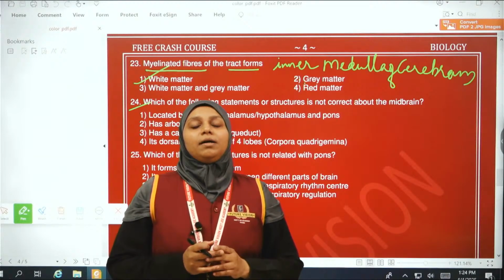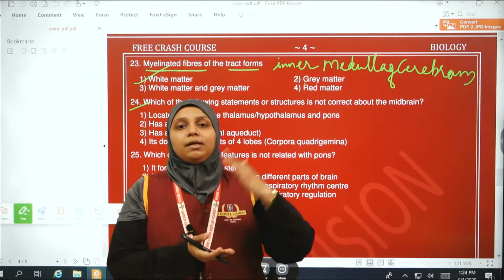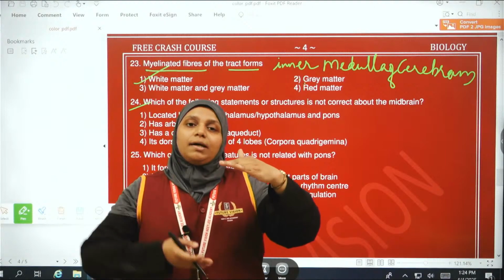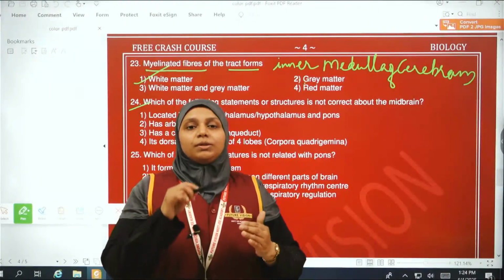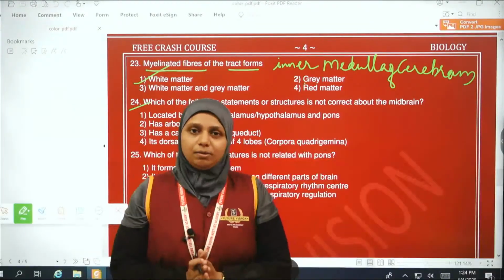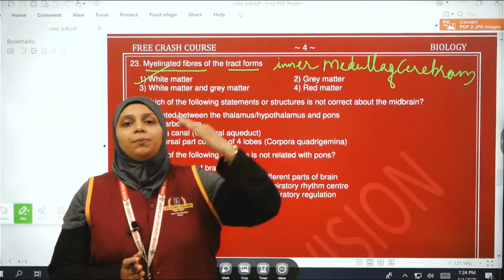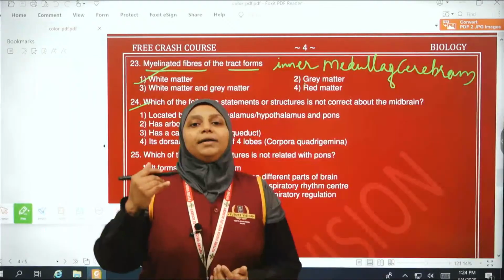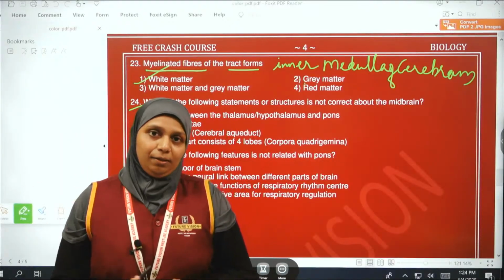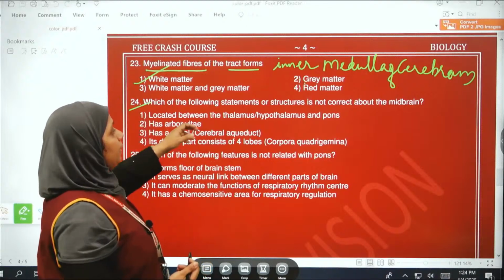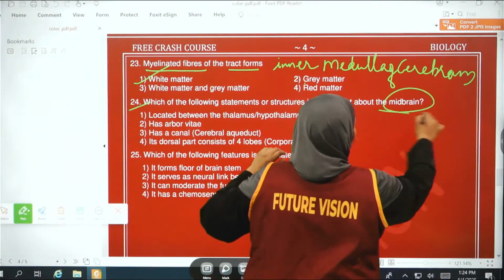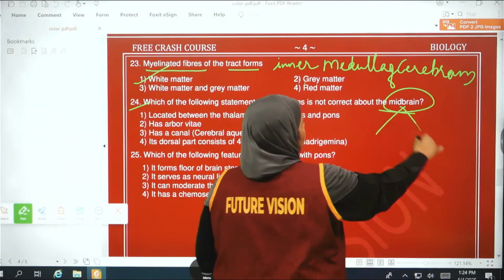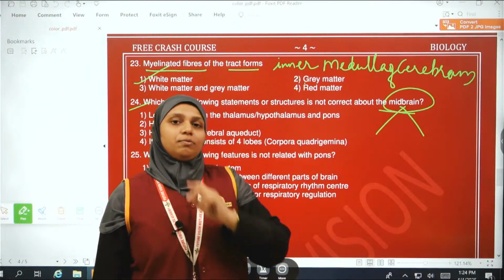So the midbrain is present in between the hypothalamus of the forebrain and the pons of the hindbrain. So with the midbrain, where it is situated.